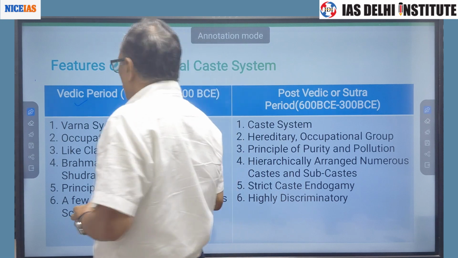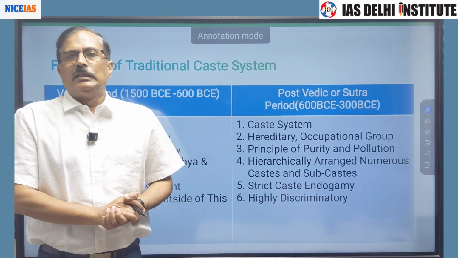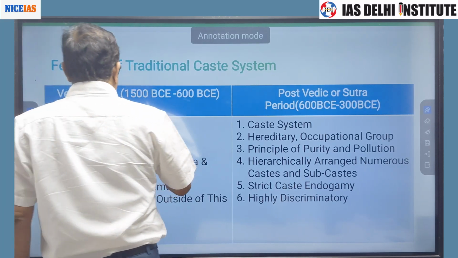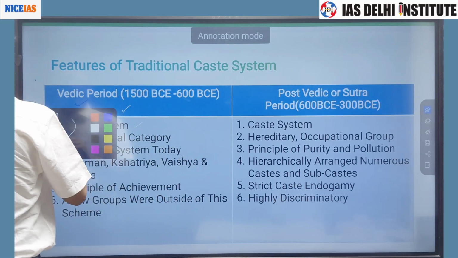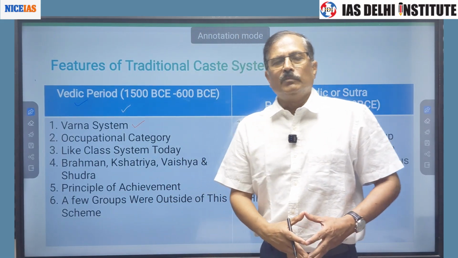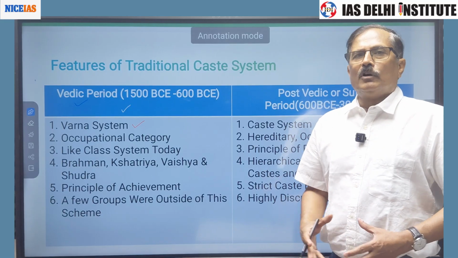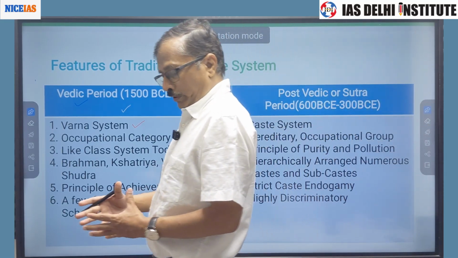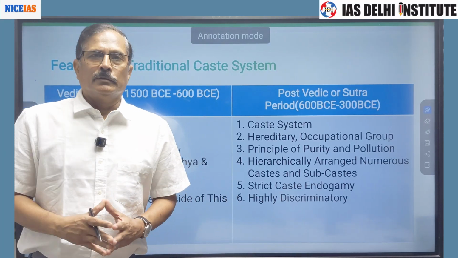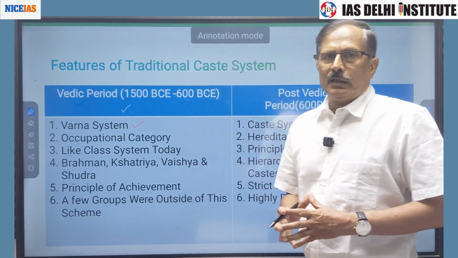Now, if you talk about the social stratification system, how society was structured in India in the Vedic period, the prominent word to be used is Varna system. You can say Varna system is the antecedent of the caste system. During the Vedic period, the society was divided into Varnas.